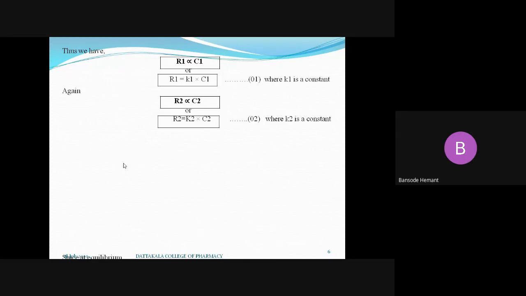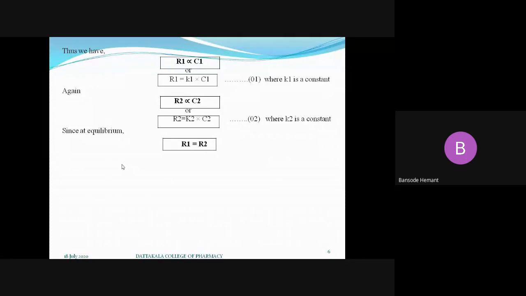So now we get the equation R1 is equal to R2. Why have we written this? Because at equilibrium conditions, the rate of solute passing from one solvent to the other will be the same.